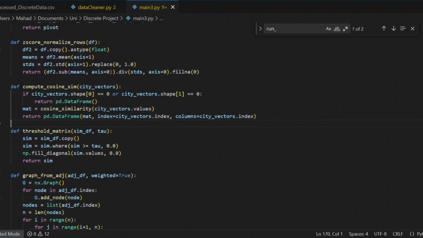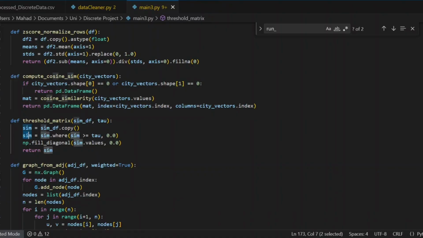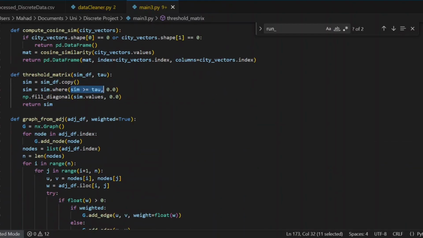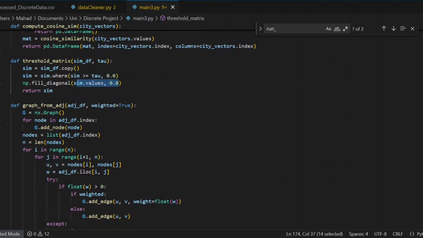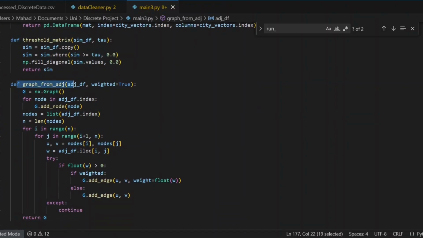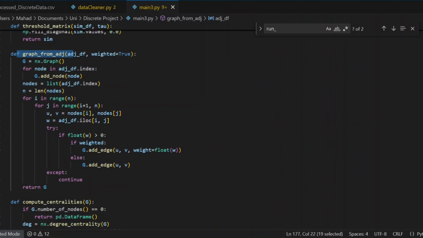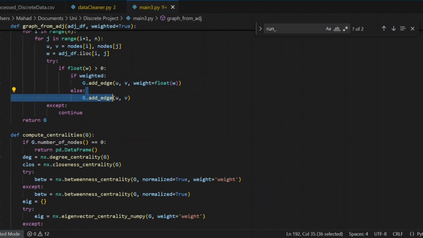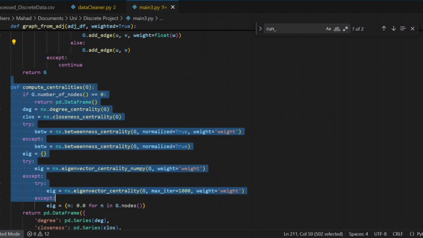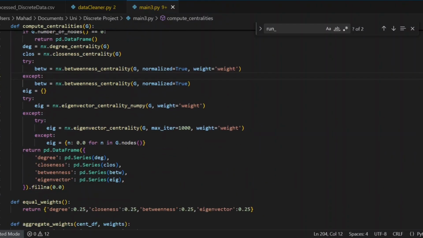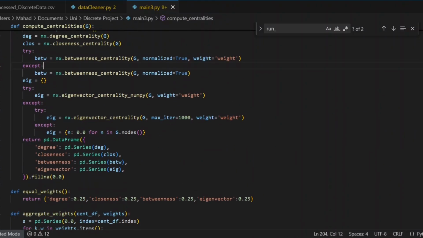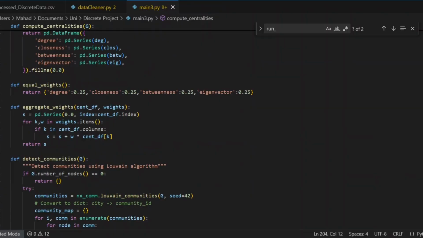This is the thresholded matrix where similarity is only used when it is greater than the current threshold. And we fill the diagonal with 0. And this is the function to make the graph from the adjacency matrix. We can see that if it's a weighted graph, we add an edge with the weight. Otherwise, we add it without the weight. This is the centrality function, which computes each centrality. And then, as you can see, we have a function to aggregate the weights, where we are multiplying W. W is the weight of each specific centrality.